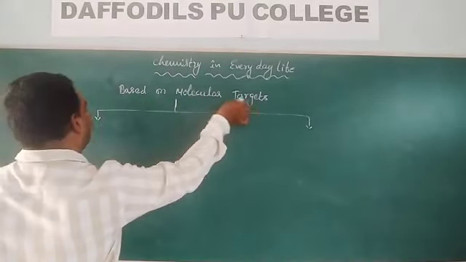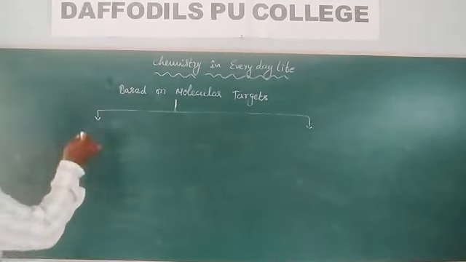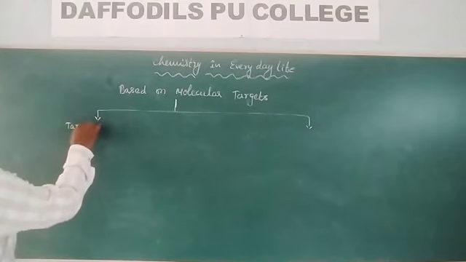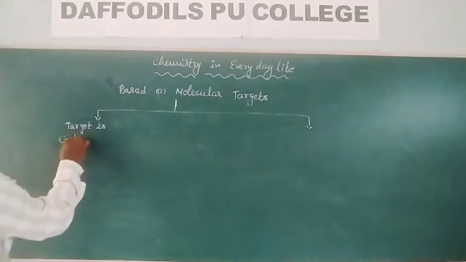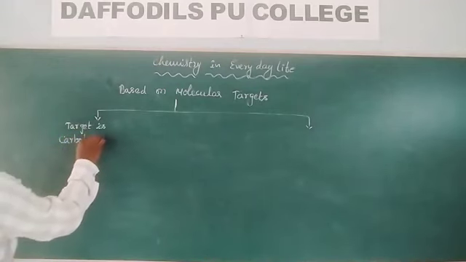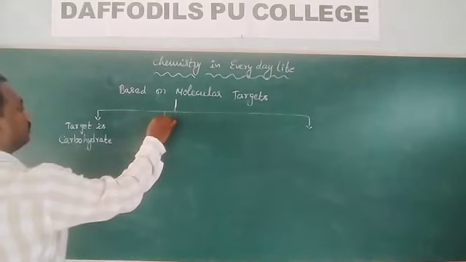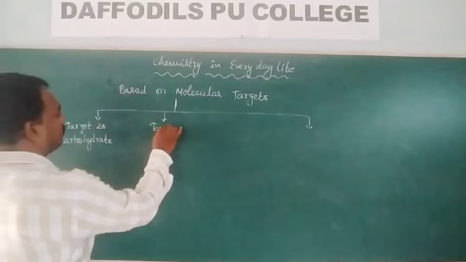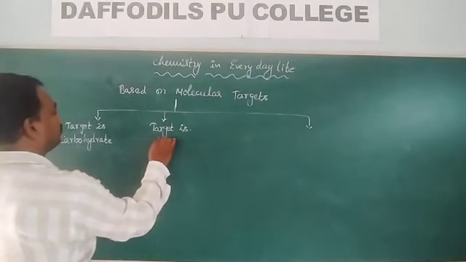So based on molecular target, these medicines are of different types. The first one is target is carbohydrate. The second one is target is lipid.